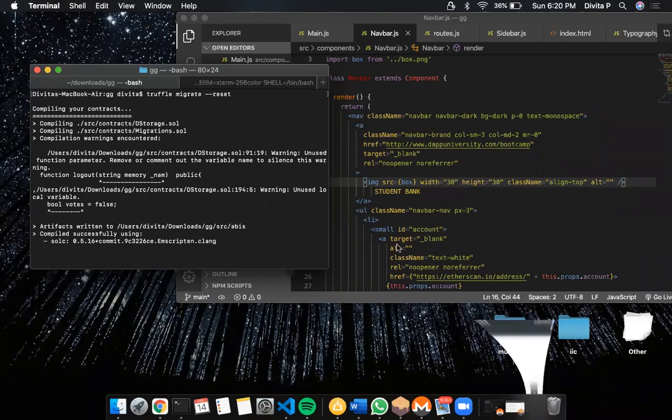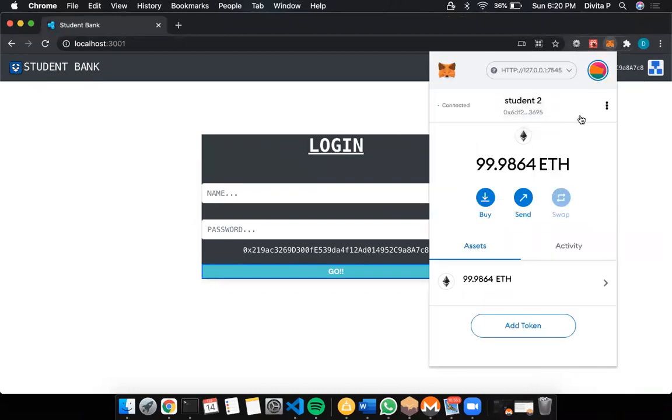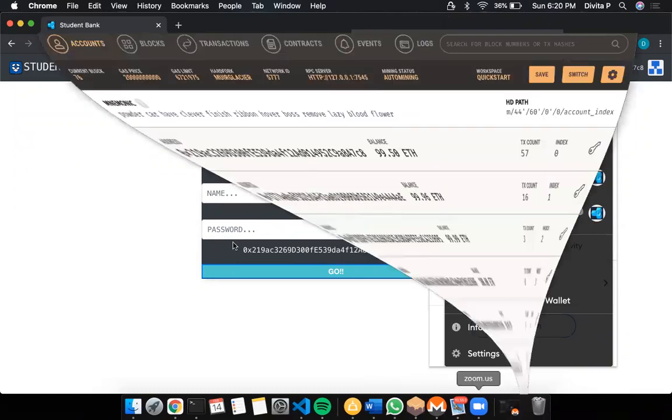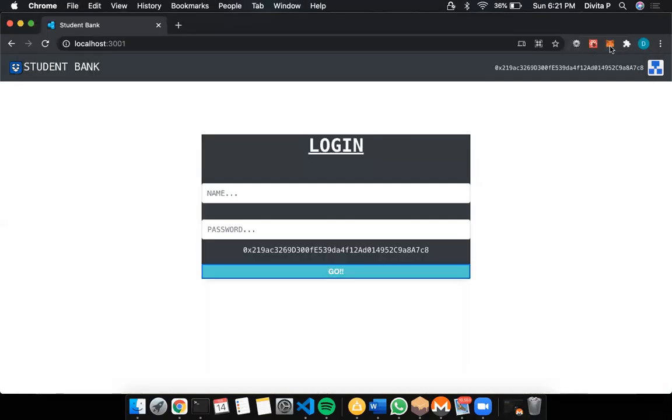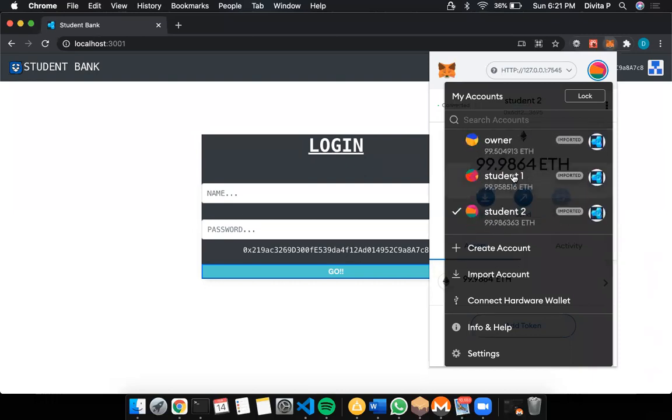So this is the login page. First, through MetaMask, we need to log into some account, and I have Ganache running in the background from where I have imported some accounts there. So after successfully taking an account from the Ganache local blockchain, the user can log in as an owner, which is the fundraiser, or he can log in as a student. The student can have the purpose of gaining funds for their MS degree or foreign degree anywhere, and the fundraisers provide the funds for them.